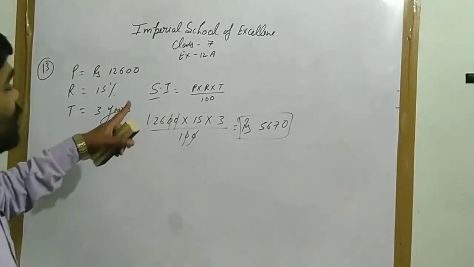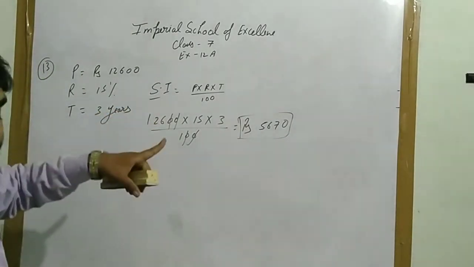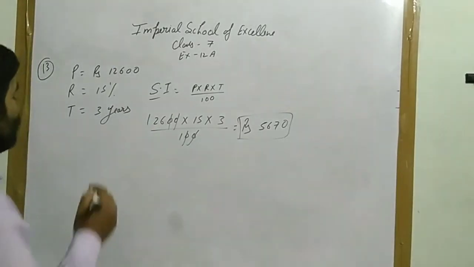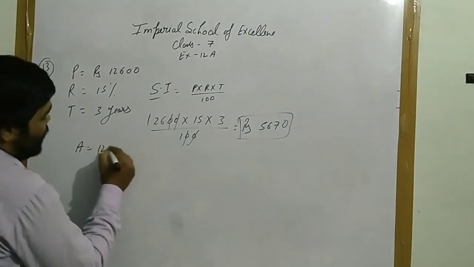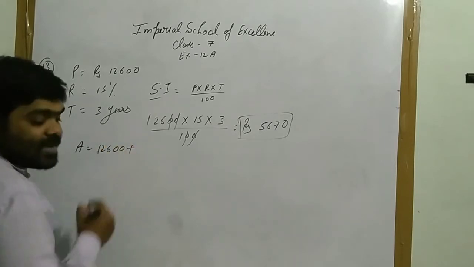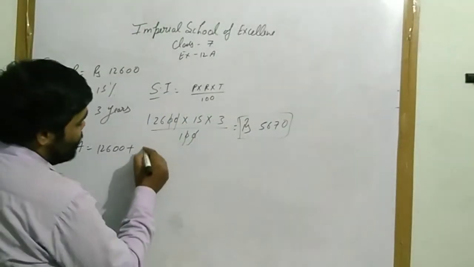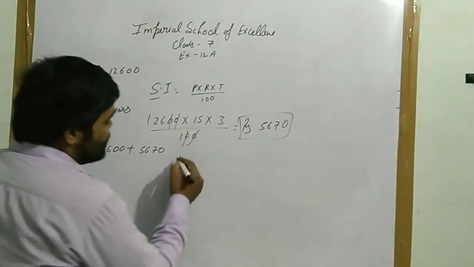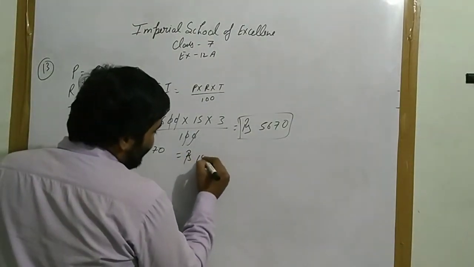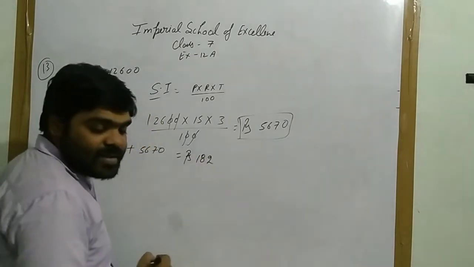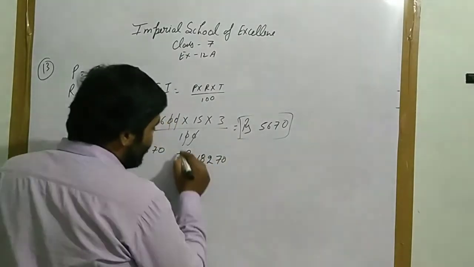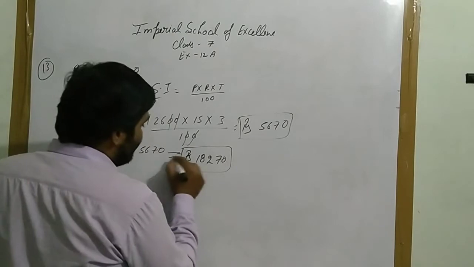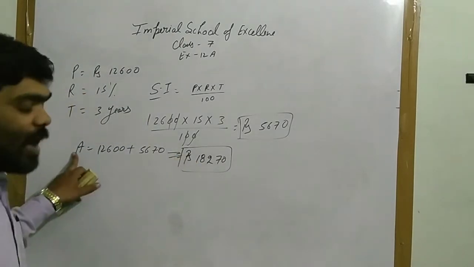Now, what do you have to calculate? First of all, SI we have calculated. Now we have to calculate amount. Amount equals 12,600 plus your SI 5,670. When you add this, your answer will be rupees 18,270. Okay, this much money is the total amount Hari had to pay.